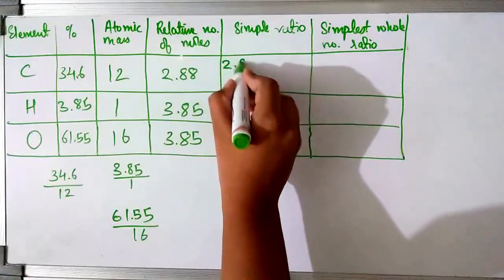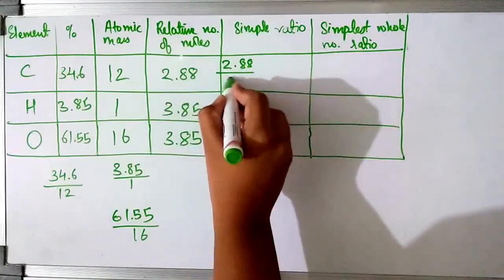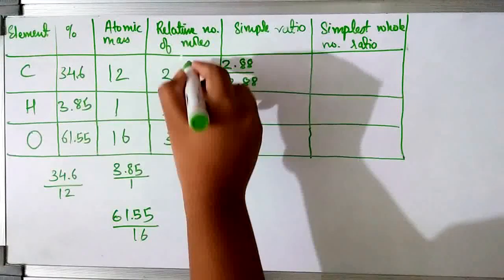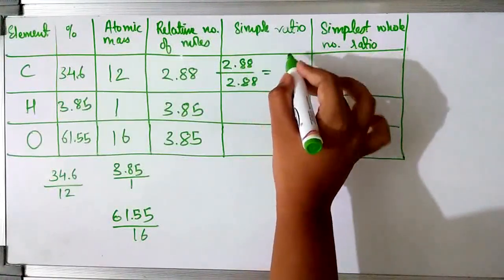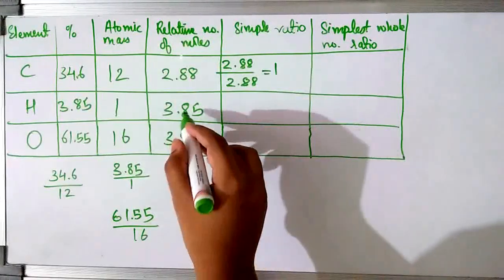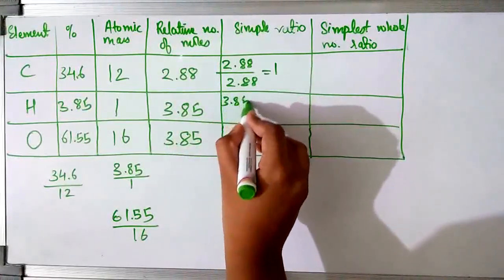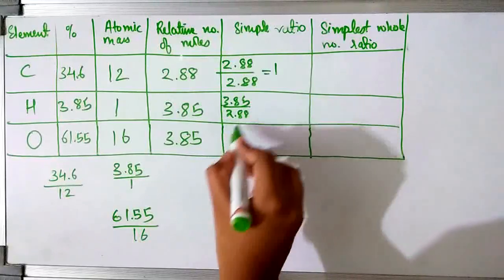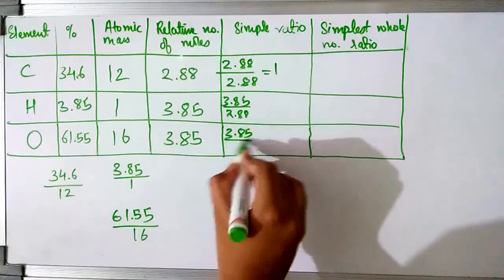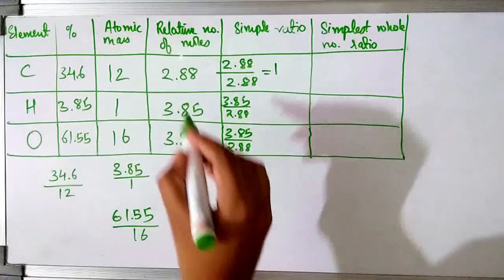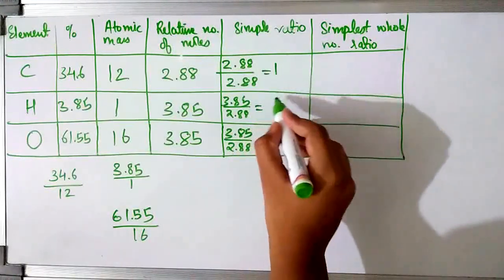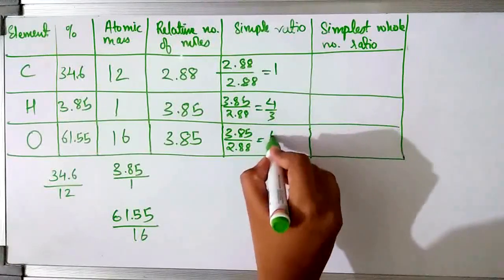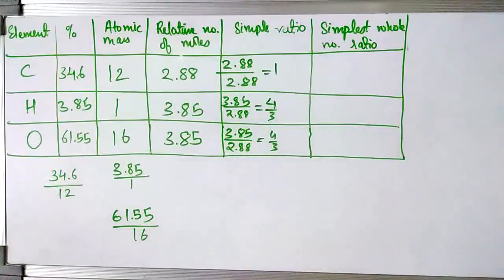So for the simple ratio, we have to do 2.88 divided by 2.88, because it is the smallest value in all these three values. So when we do that, we get 1. Now 3.85 also we have to divide by 2.88, because it is the smallest value in all these three. And when we divide that, we get 4 by 3. Try to get it in fractions because it will be better for finding the simplest whole number ratio.